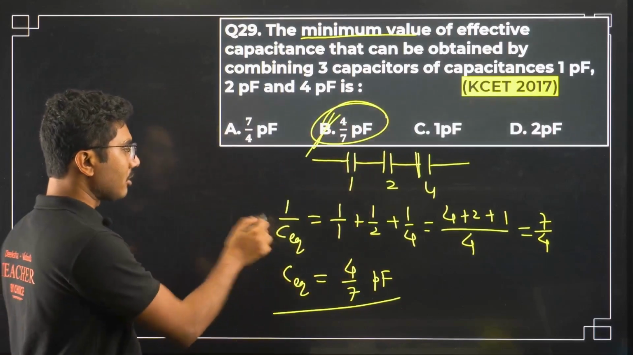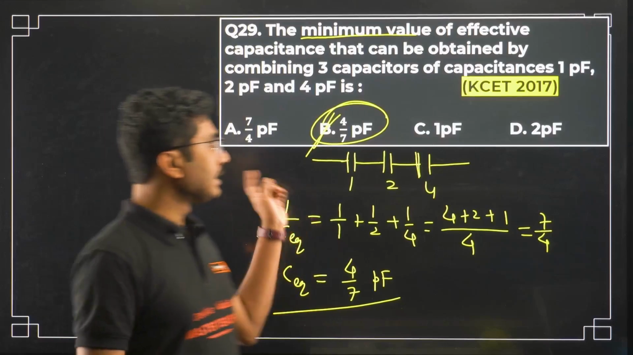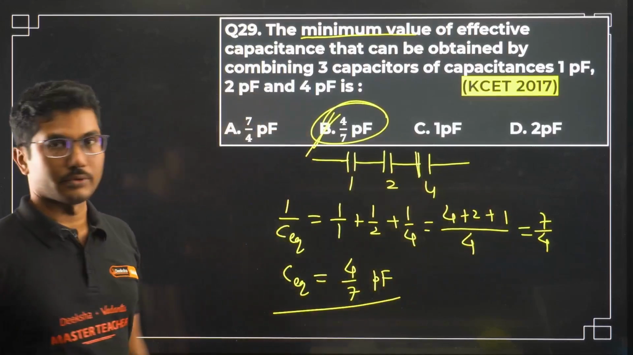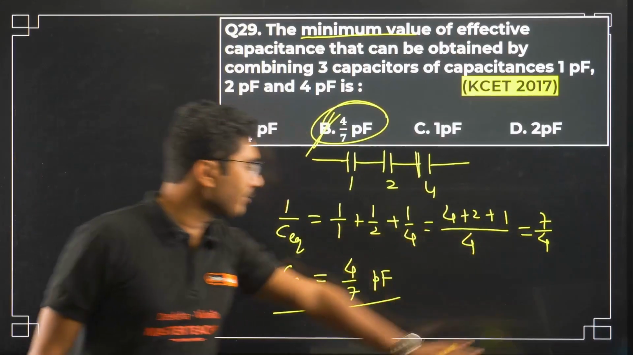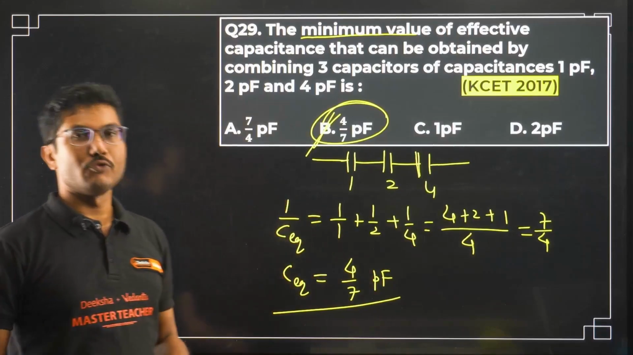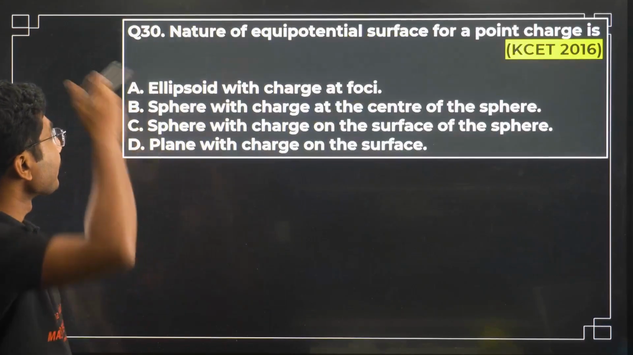This one also I have observed students make mistakes. They directly see it and answer 7 by 4. This is not the answer. You have to take the reciprocal of that, and 4 by 7 will be the answer.